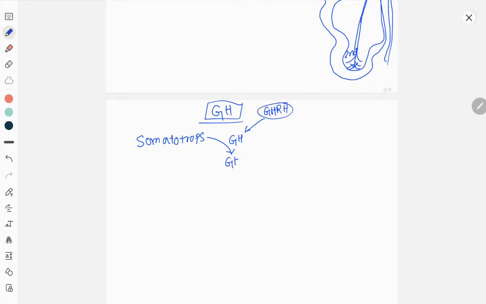This growth hormone will act via the JAK-STAT mechanism. I have discussed that in previous videos. JAK is the receptor, Janus kinase, and STAT is the regulatory protein for the growth hormone receptor element, or somatotroph element, which is present inside the gene.